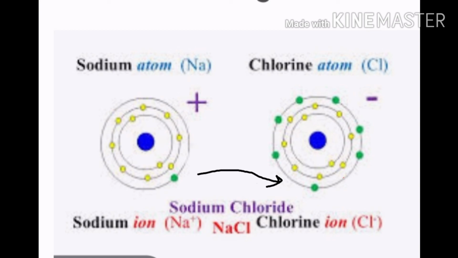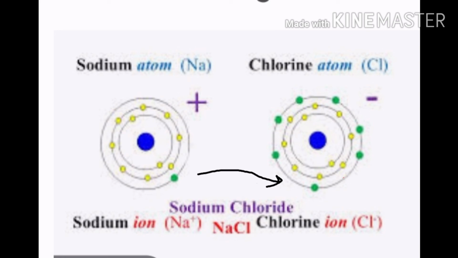It is always better to lose 1 electron than to gain 7 electrons from any other element. Gaining 7 electrons from any other element requires a tremendous amount of energy, which is not possible. As a result, the sodium will lose its 1 electron and will form a positive charge on it. So now the sodium atom has become a sodium ion.